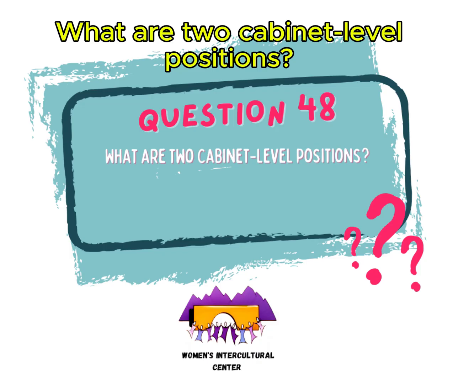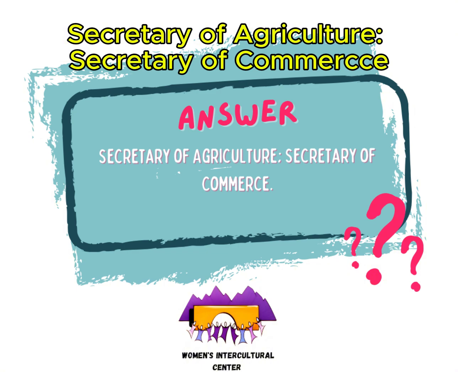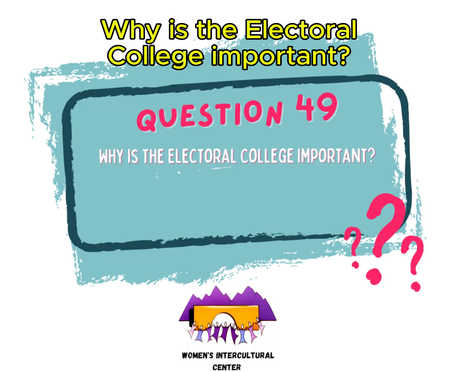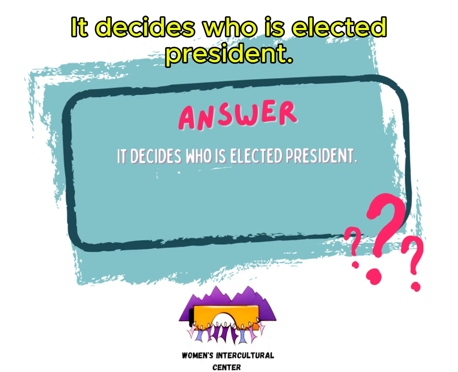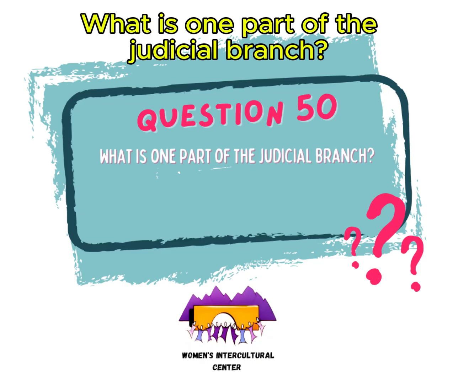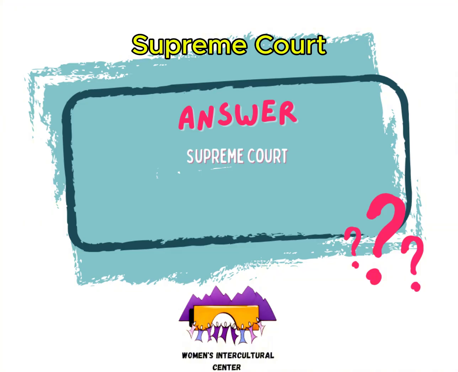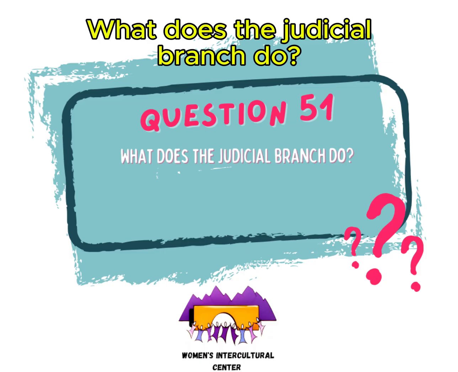What are 2 cabinet-level positions? Secretary of Agriculture, Secretary of Commerce. Why is the Electoral College important? It decides who is elected president. What is one part of the judicial branch? Supreme Court. What does the judicial branch do? Reviews laws.